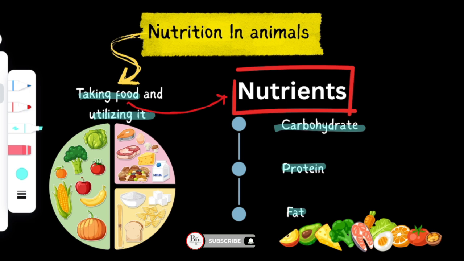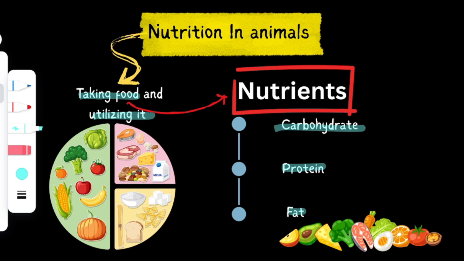Okay. Now carbohydrates, proteins and fats are the macronutrients, and they exist within the food in a complex form. Now what is a complex form?